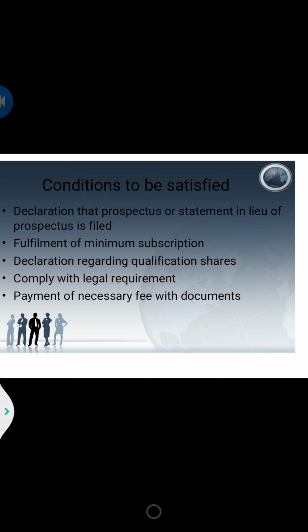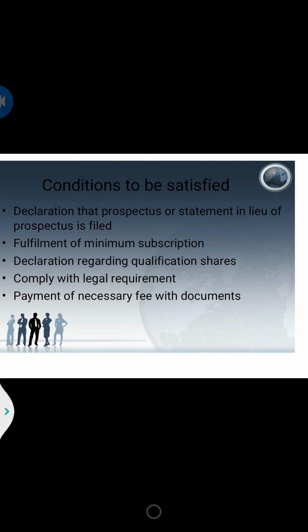You are going to invite the public in the capital subscription stage. So here you are going to give the declaration that you have filed the prospectus or statement in lieu of prospectus with the registrar. Then the next is you are going to show the fulfillment of minimum subscription, which means a declaration by the company that the minimum subscription amount mentioned in the prospectus has been fulfilled. The next is a declaration regarding qualification shares.